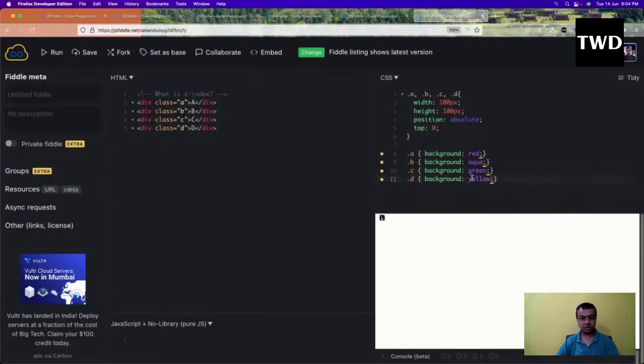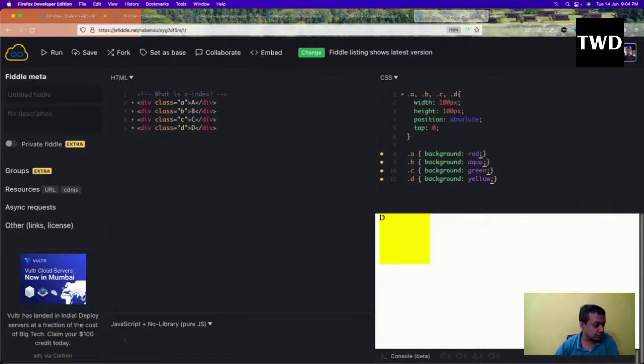So all of them have a different background. I'll run it. So what will be shown? The last one, which is D, has been shown to us, because it is the last one and they are on top of each other.